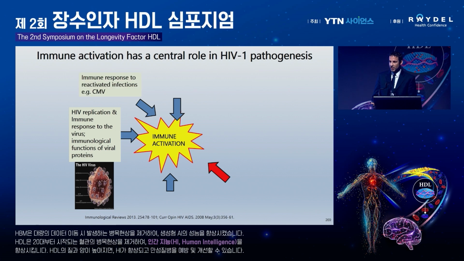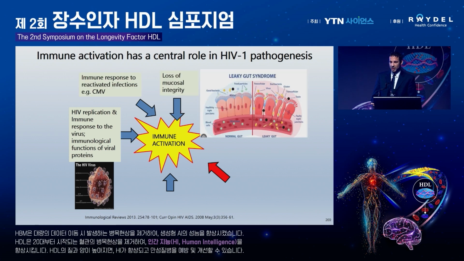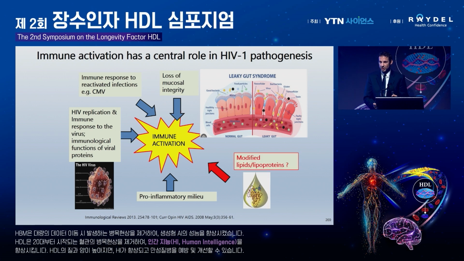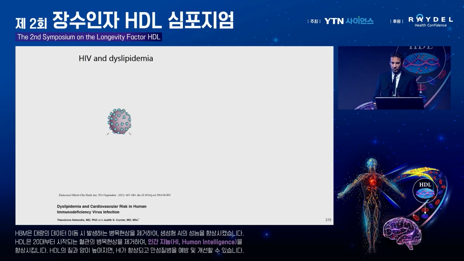There are also the co-infections like CMV. There's abnormal gut, we call it the leaky gut. So the virus attacks the gut, and there's leakage from bacteria into the blood, like endotoxin. This drives inflammation, and this has a major role for HDL function, as we're going to talk about later. This collectively drives a pro-inflammatory environment and also modifies, changes the lipoproteins, like HDL.